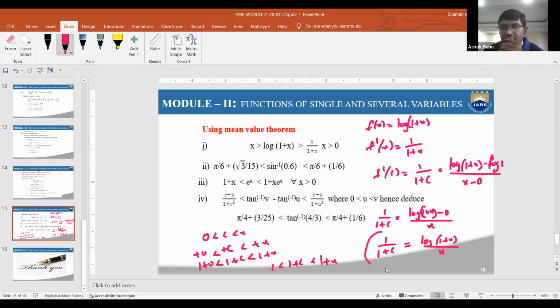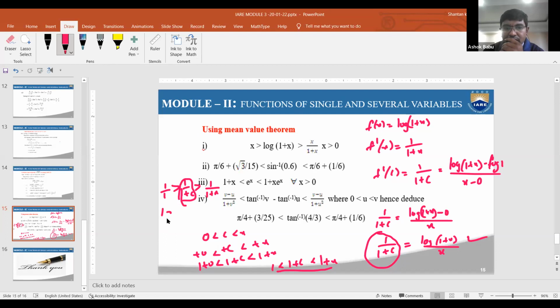And we require the reciprocal. When you take the reciprocal of this, the signs will be changed. That is 1 by 1 is greater than 1 by 1 plus c is greater than 1 by 1 plus x. And here 1 by 1 plus c is equal to whatever we got on the right side, log of 1 plus x by x.